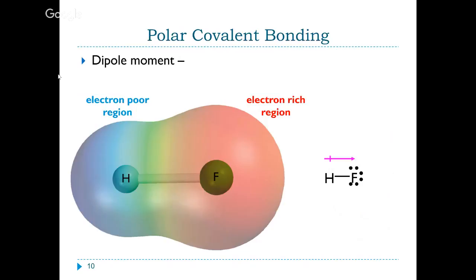So fluorine is holding the electron closer to it. On the right-hand side here, we see a little pink symbol. And the positive side is showing where it's positive, and the arrow is pointing to the direction that it is negative. So this is called a dipole moment. So fluorine is electron rich, hydrogen is electron poor, and we can represent this by saying delta positive or delta negative.